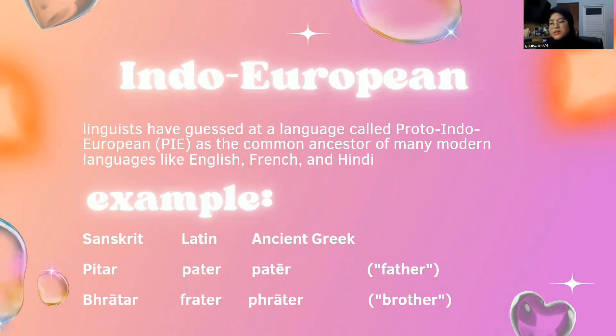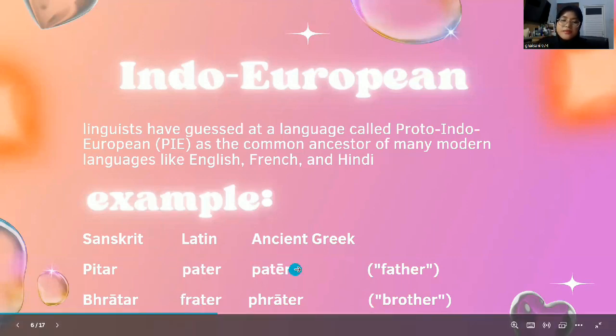It might seem strange that languages like Italian and Hindi are related, but if we look back to their older forms like Latin or Sanskrit, we can see the connection. For example, the words father and brother in these languages have similarities, like in this example from Sanskrit, Latin, and ancient Greek.